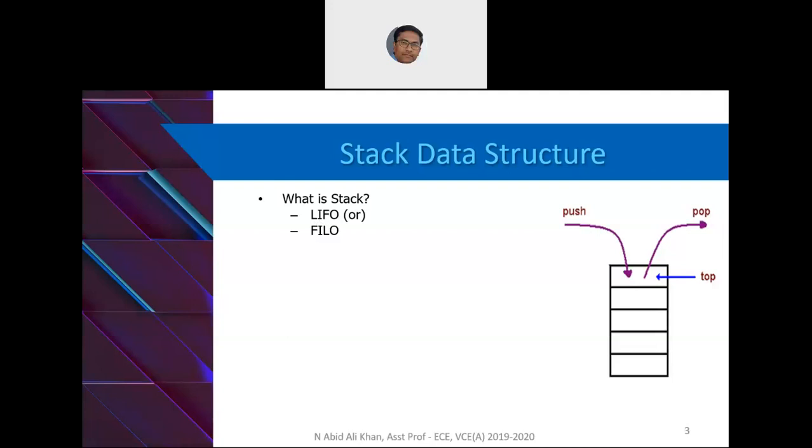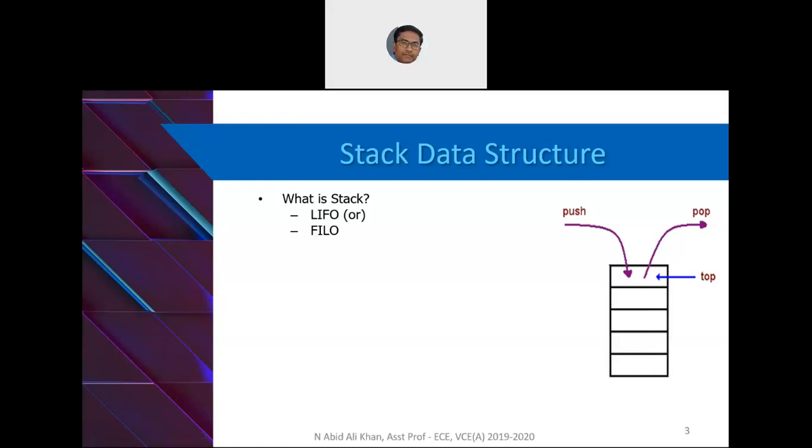So this is called last in, first out. Whichever entity came last in, that entity alone can be fetched back. Or whichever entity came first will be fetched back at the last. That is first in, last out. Okay. Is the definition clear?